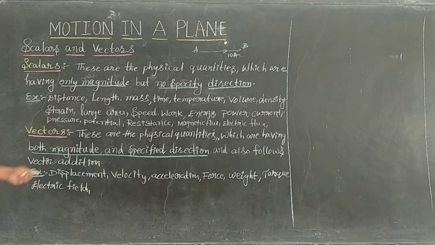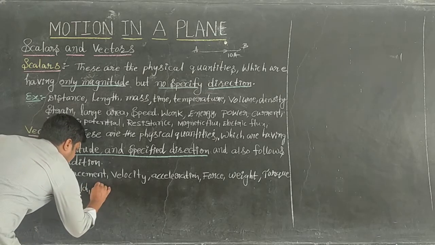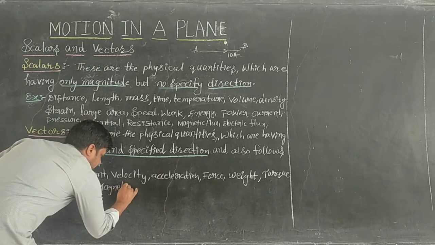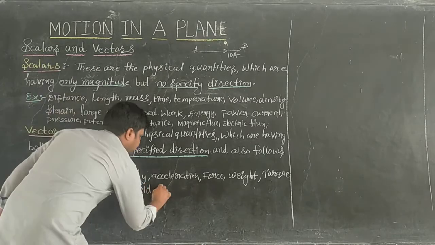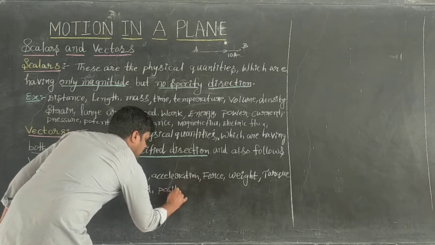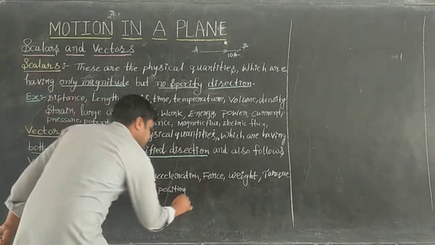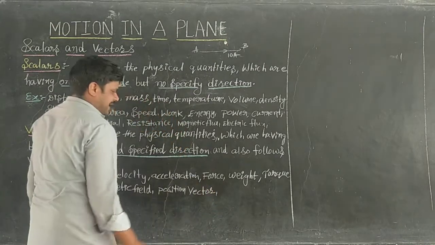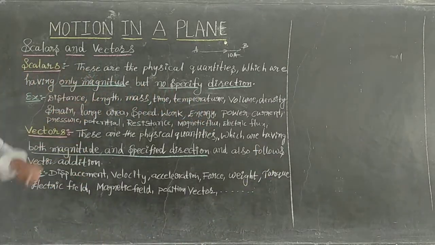Electric field has both magnitude and direction and follows vector addition. Next, after electric field, magnetic field. Right. Position vector, or radius vector. Both. Position vector. So like this, we can take some number of examples for vectors and scalars.